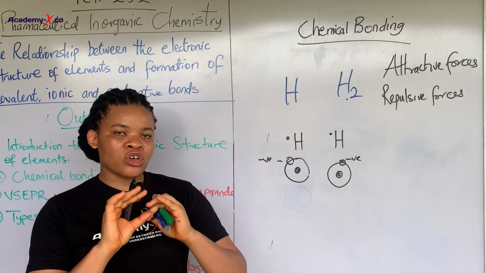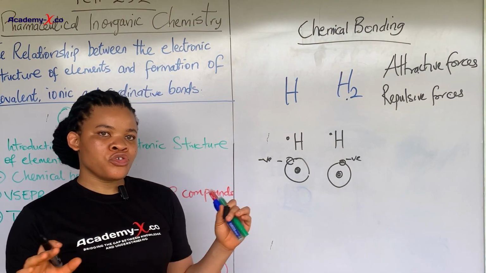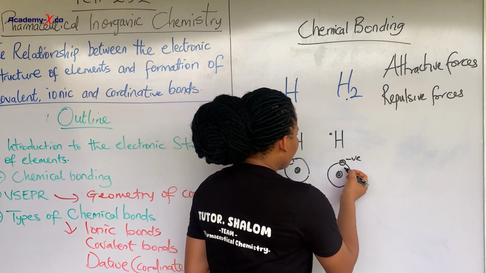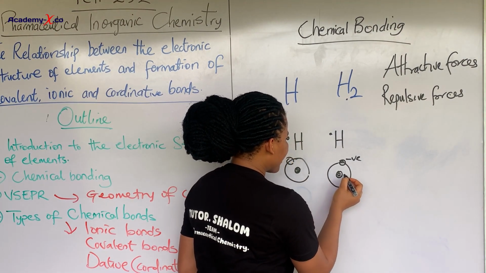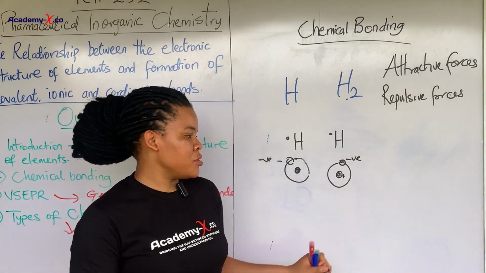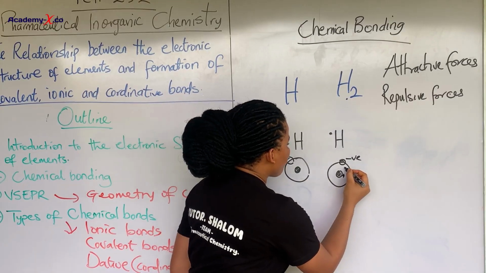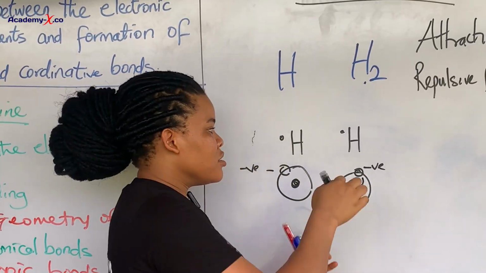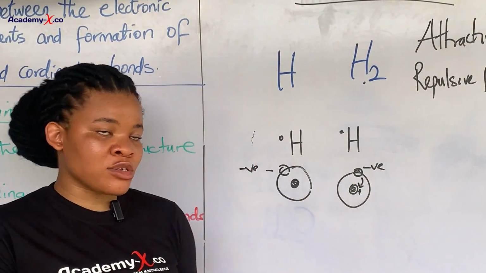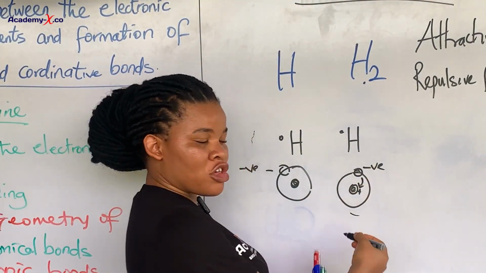They will prevent each other from coming close to each other. Why? Because we have a positive charge in this nucleus. There will be more attraction between the electron and the nucleus. That is why it can stay in this shell.